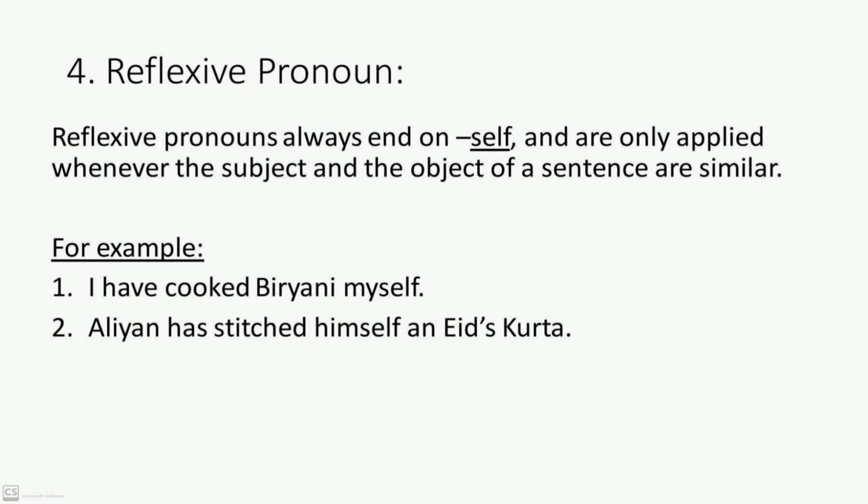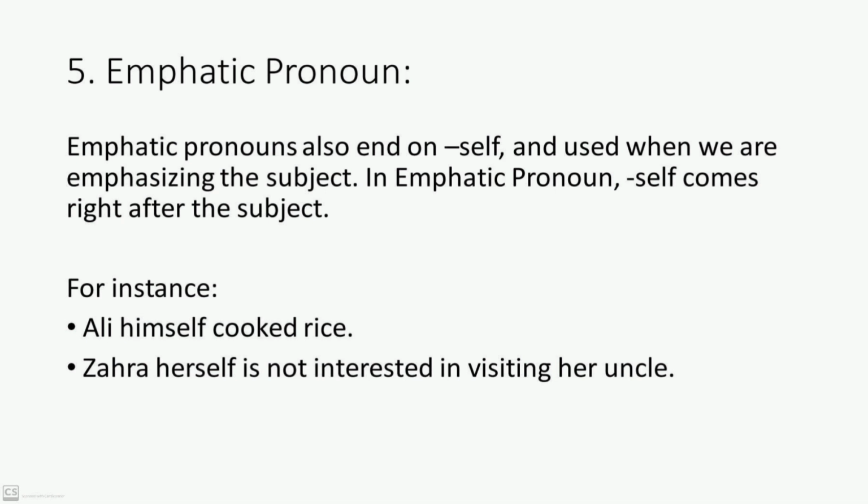You need not to confuse, and here is an example of emphatic pronoun. Via examples you can understand it better. Emphatic pronouns also end on self and are used when we are emphasizing the subject. In emphatic pronoun, self comes right after the subject. For instance, Ali himself cooked the rice.